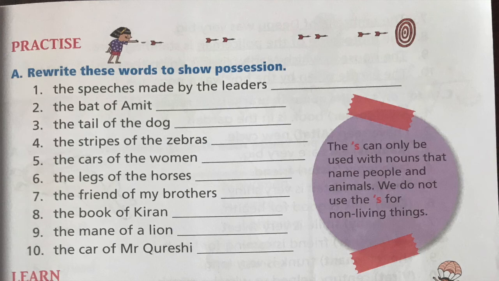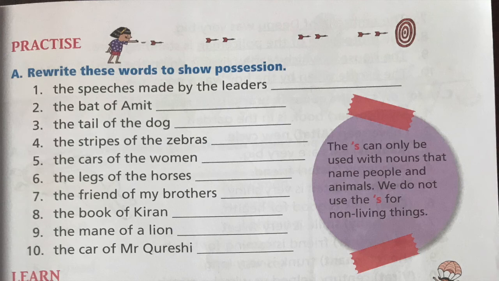Good. Number 2. The bat of Amit. How do we write? Amit's bat. Amit apostrophe S and then bat. Number 3. The tail of the dog. The dog's tail, apostrophe S in dog, because the tail belongs to the dog. Write down. The stripes of the zebras.